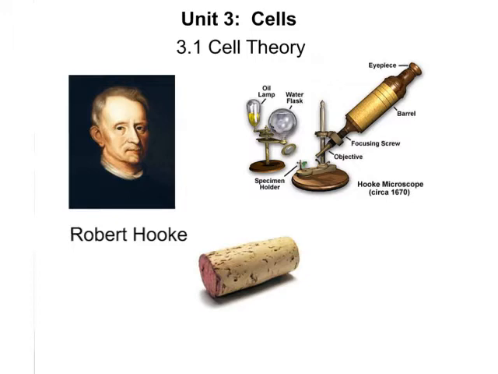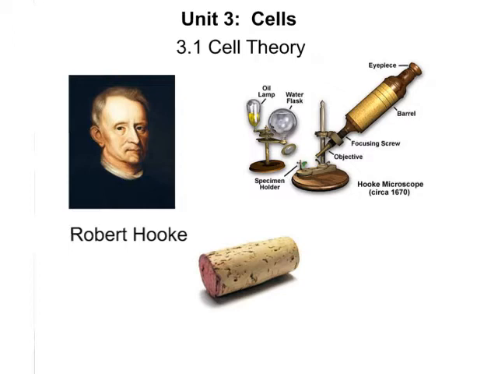Well, this man right here, named Robert Hooke, long ago in the 17th century, used his microscope to look at some cork. Thin slices of cork. Now, just so you know, cork is actually from the dead bark of certain kinds of oak trees. So it is no longer alive, but it once was alive. And when he looked through his microscope, he saw little structures that looked like boxes, and they were empty.